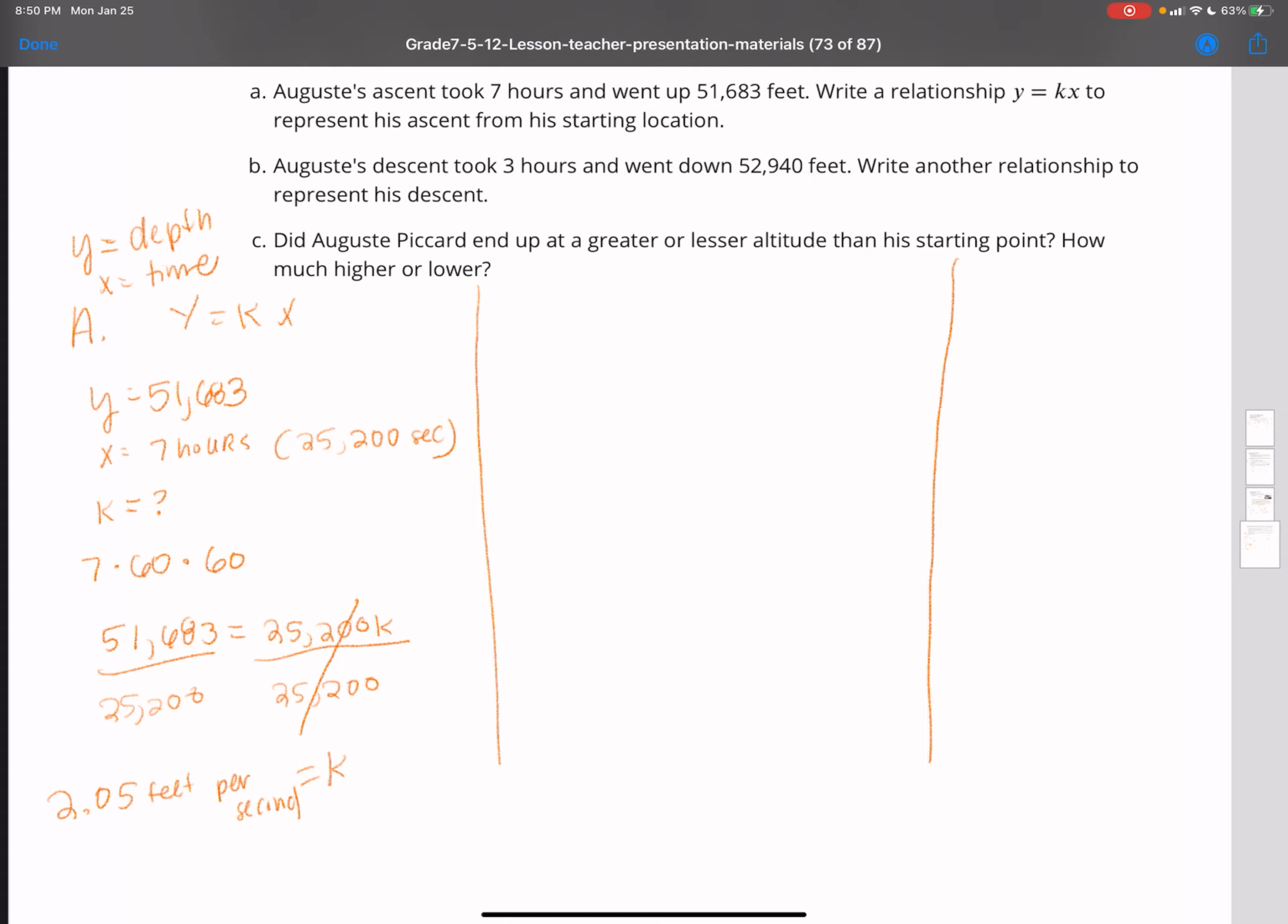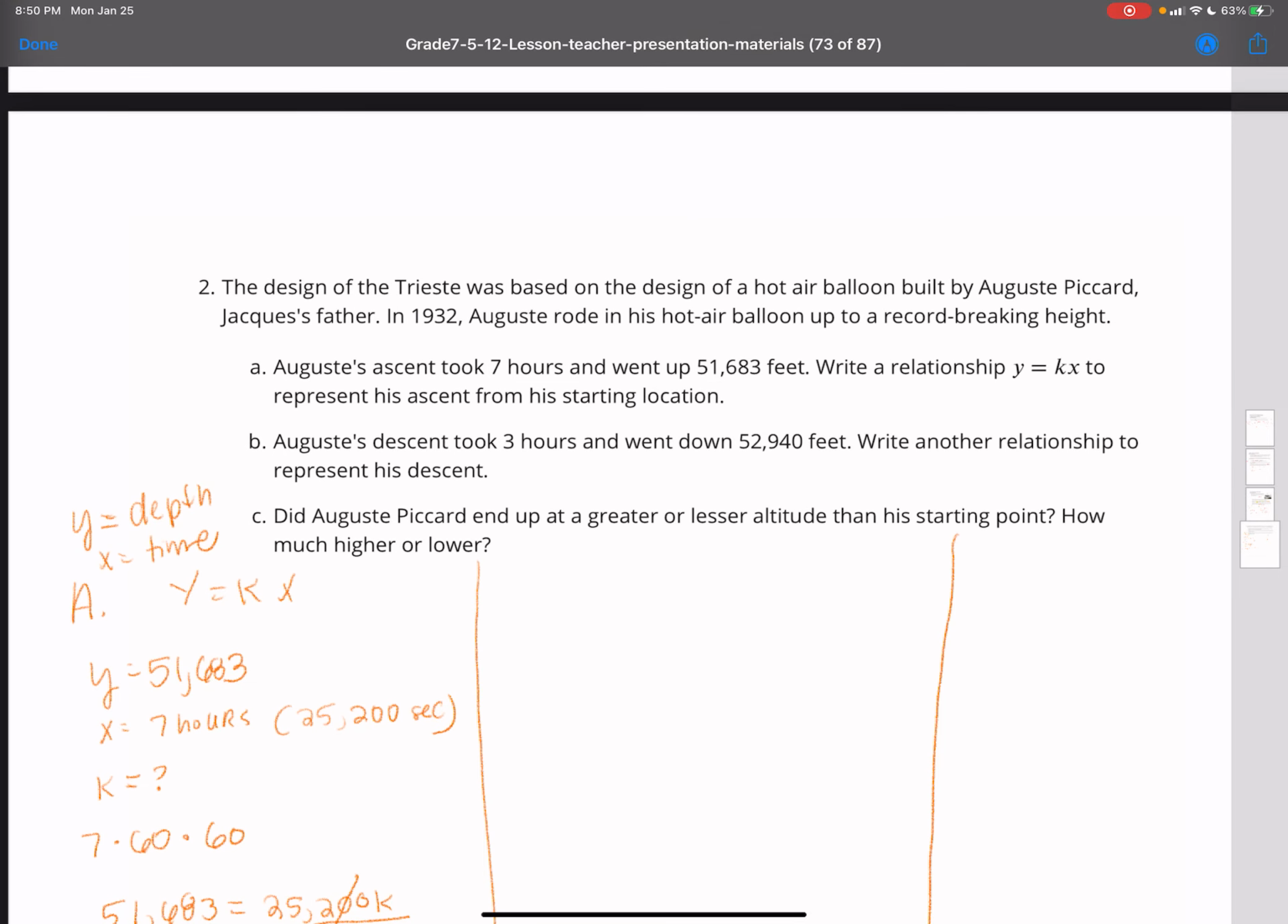So how did I know it was positive numbers? Ascend means to go up, and it said he went up. That's how I knew they both were positive numbers.